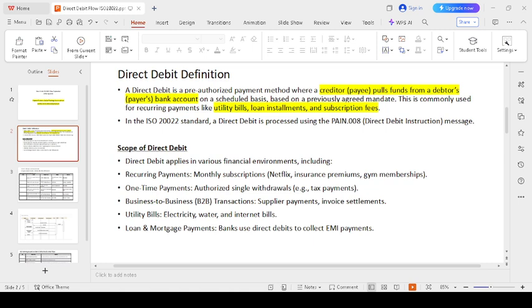In this scenario, the XY consumer has agreed to the direct debit feature with the creditor, the DTH company.